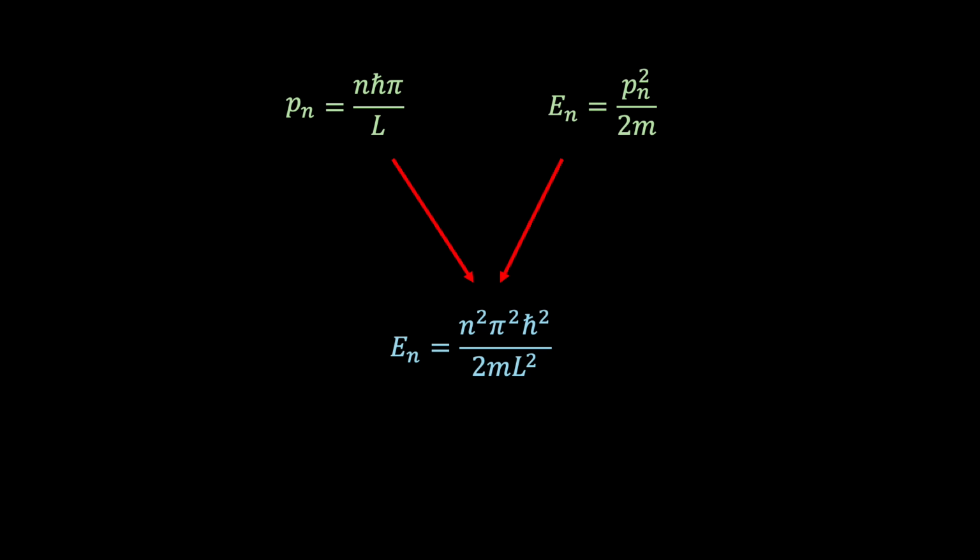Once we know the allowed momentum values, we can then work out the allowed energy values. And because the particle in the box is free and not interacting with anything, all its energy will be kinetic. And thus we can write the energy is equal to p squared over 2m. And if we then sub in our expression for the momentum, we find that the allowed energy states for the particle in the box is given by the following blue equation.